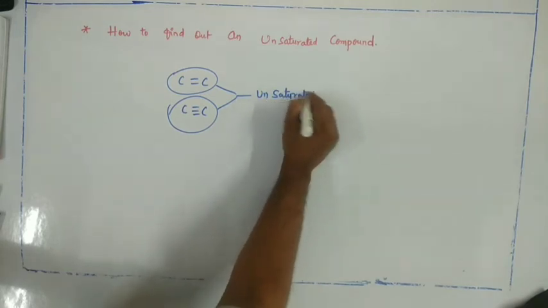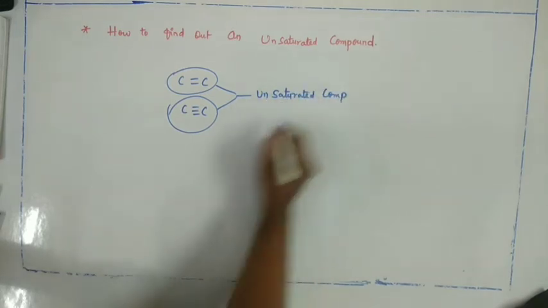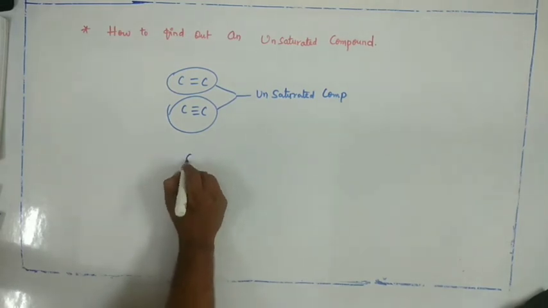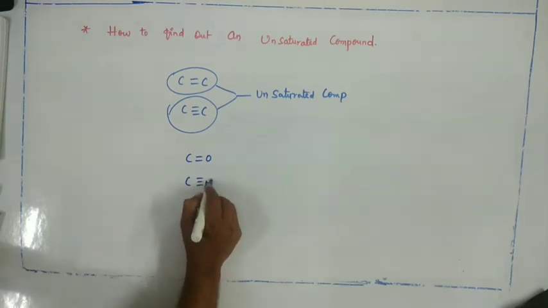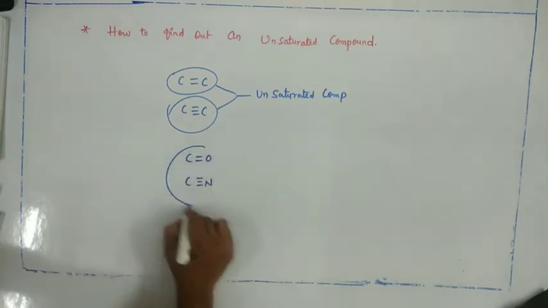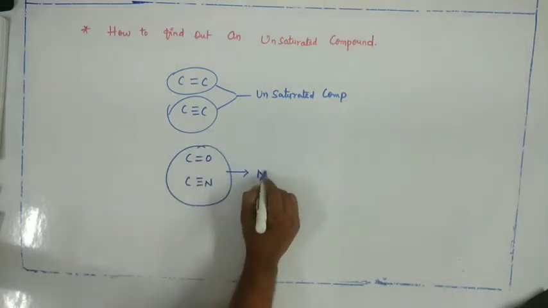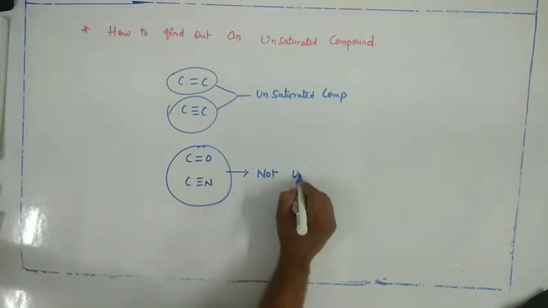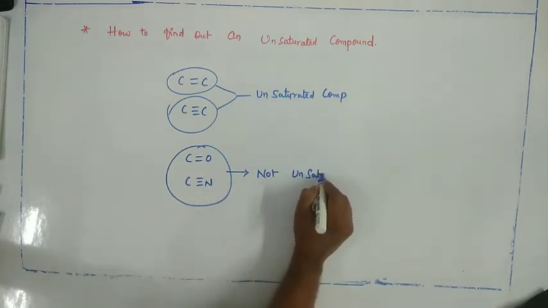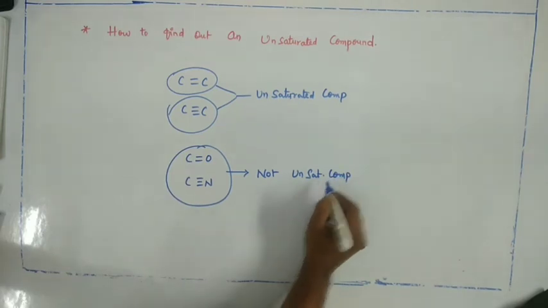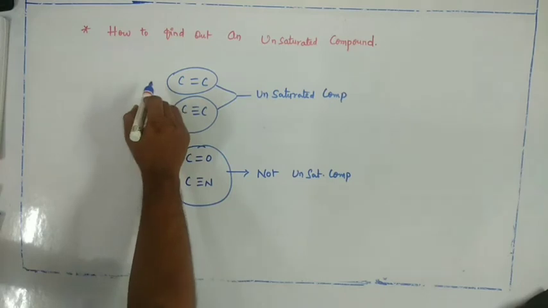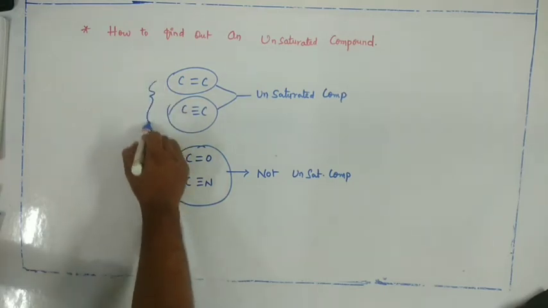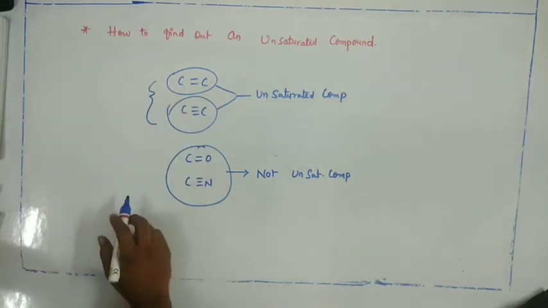If certain compounds having C=O functional group and C≡N, such type of compounds are not unsaturated compounds. So to find out the unsaturation, just look for the multiple bond between the carbon atoms only.